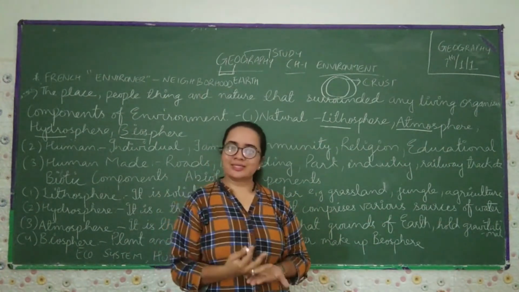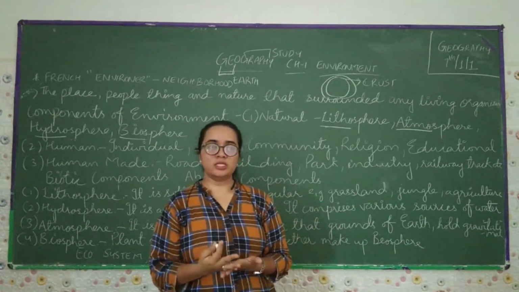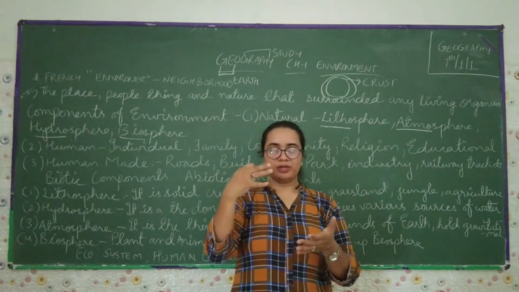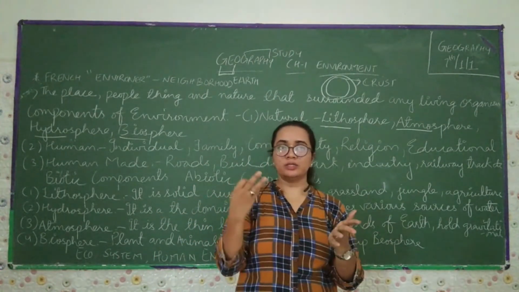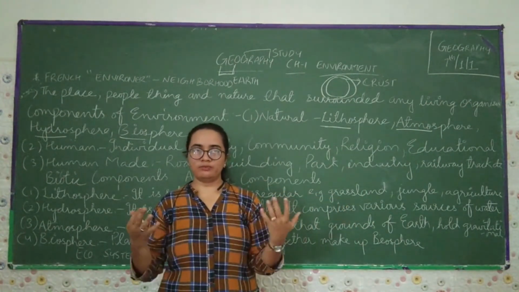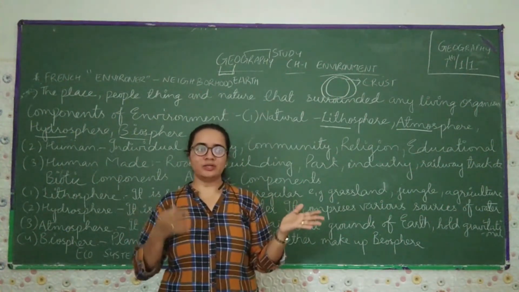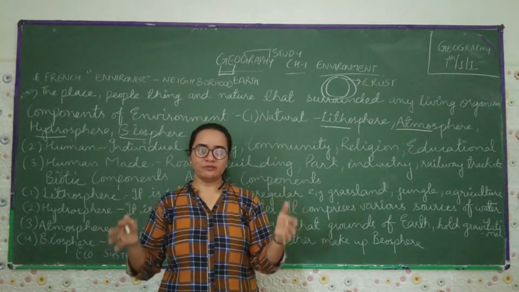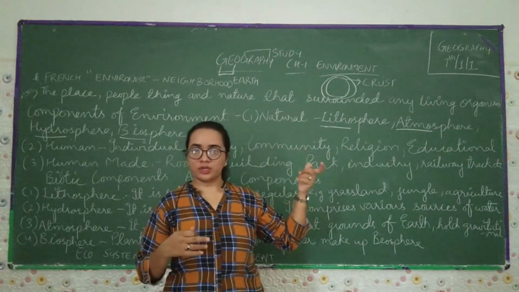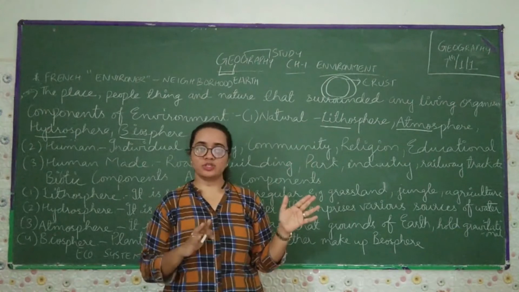Somewhere we find grassland, somewhere forest, somewhere mountains, somewhere plateaus, somewhere barren land, somewhere agriculture, somewhere human settlement, somewhere ocean, somewhere rocky land. These are things we find differently and irregularly. We can't find the same land everywhere. This comes under the lithosphere. This is what a lithosphere is, which is an upper crust and which is irregular.